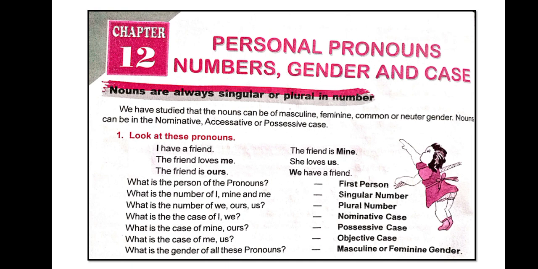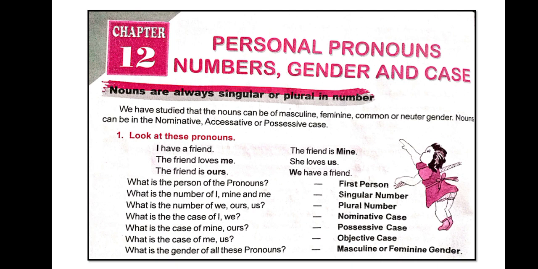So in the first number you can see, look at these pronouns. We are having here some examples. I have a friend. The friend is mine. So mine we are using. It is given in a bold writing. The friend loves me. She loves us. The friend is ours. We have a friend.